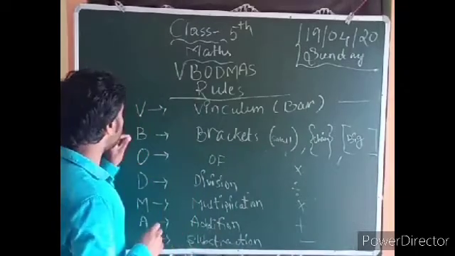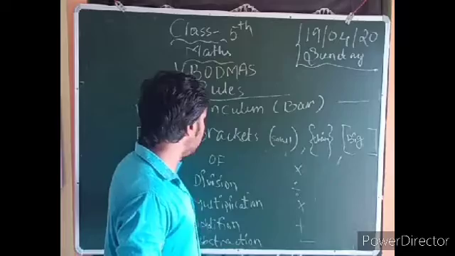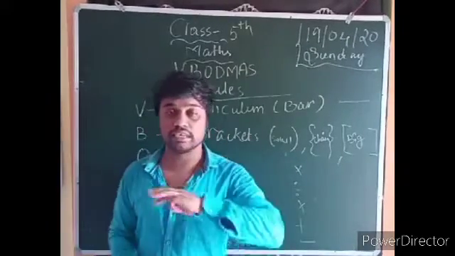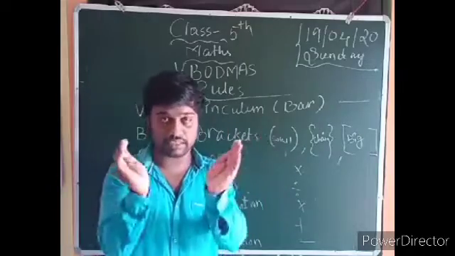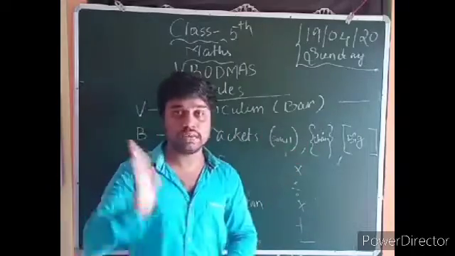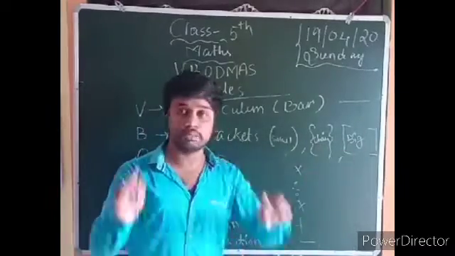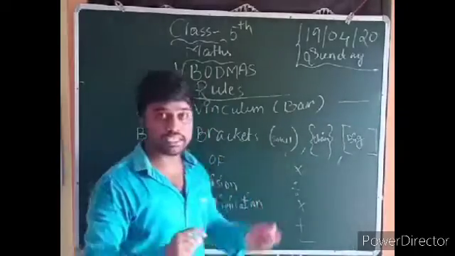Next is B, the capital letter B, whose name is brackets. There are three types of brackets. One is the small bracket, which is the round bracket. Now the chain bracket, the curly bracket. And now the big bracket, the square bracket. You can see this series-like structure.